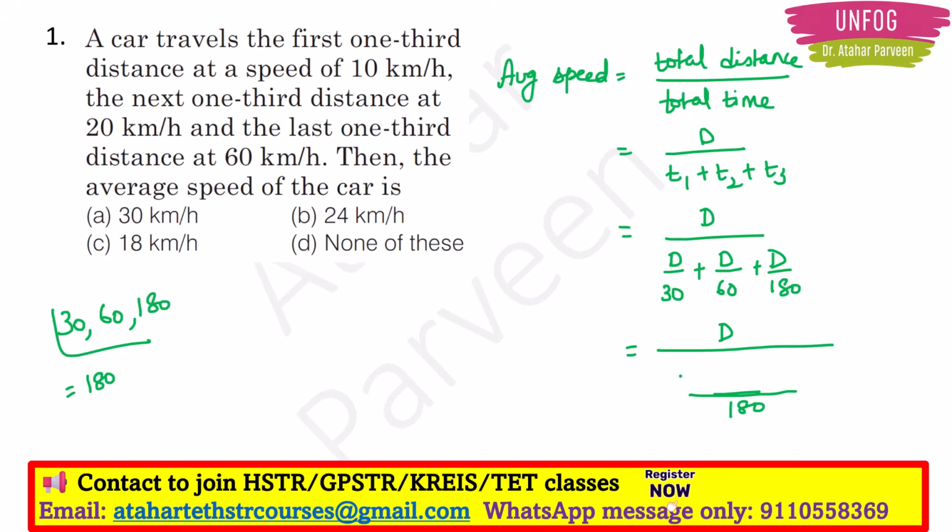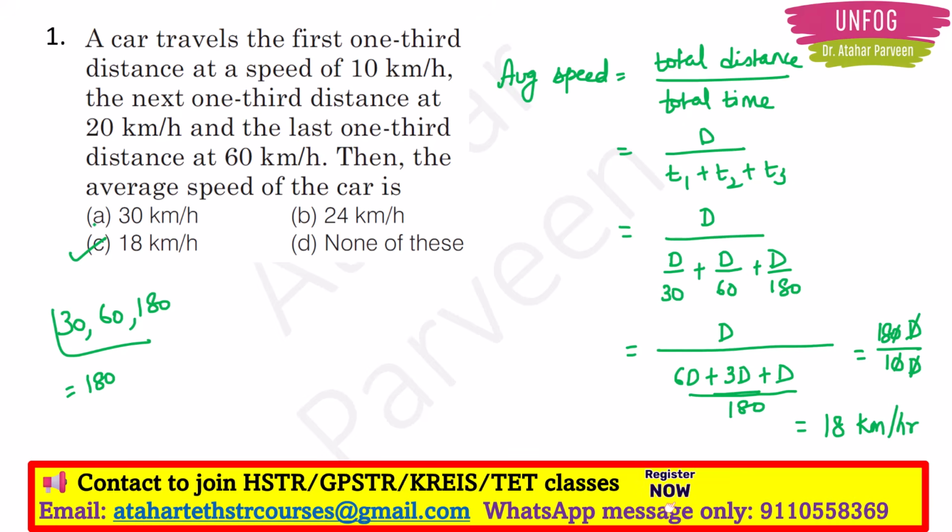And if I do the LCM procedure, here I should get 6D. Here I should get 6 3s are 18, right? 3D plus D. So I will send 180 in the numerator now. So it will be 180 times D divided by 10D. So this D and D will get cancelled. 0 and 0 will get cancelled. Our answer will be 18 km per hour. So option C will be the correct answer here.